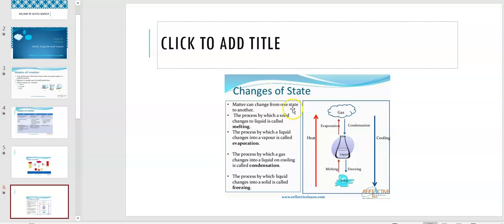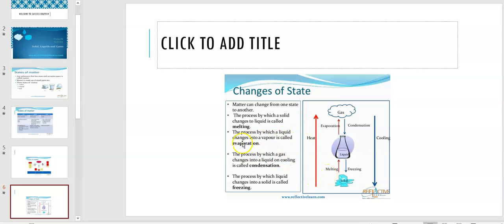Now, change of state: how solid changes into liquid, liquid changes into gas. Let us understand. Matter can change from one state to another. The process in which a solid changes into liquid is called melting. If you take a solid like ice and you melt it, what will happen? It takes the form of water. So the process by which solid changes into liquid is called melting.